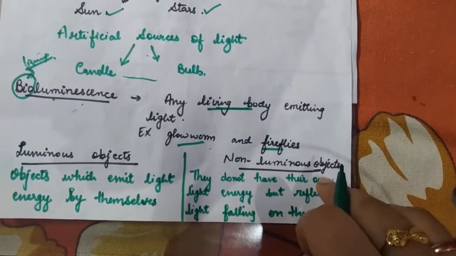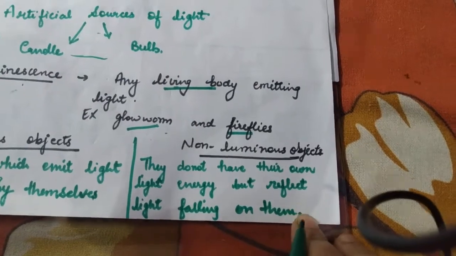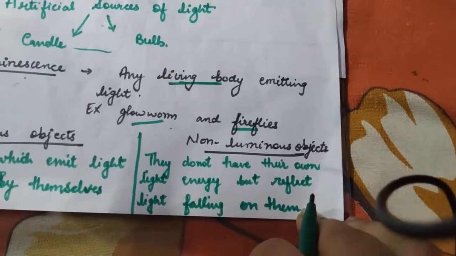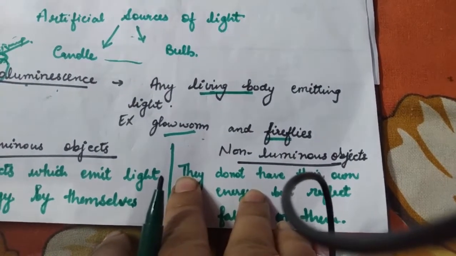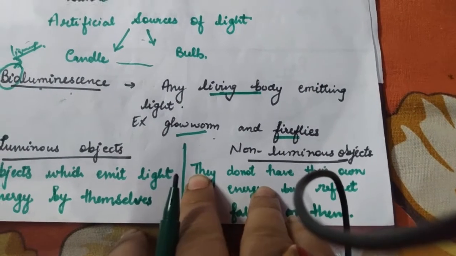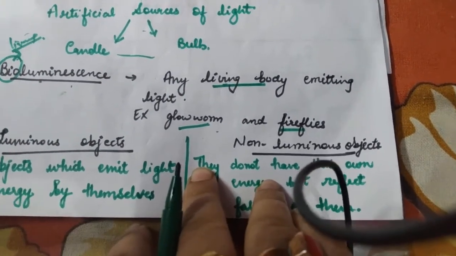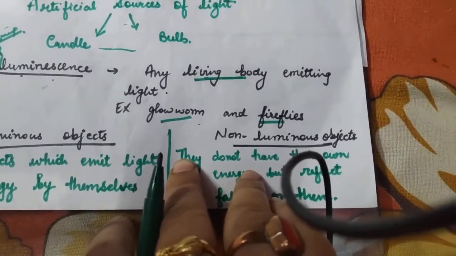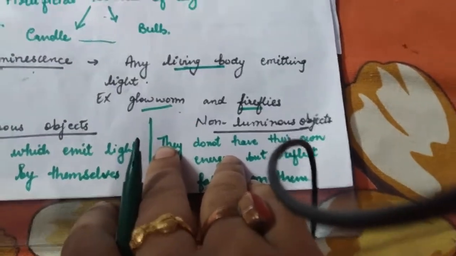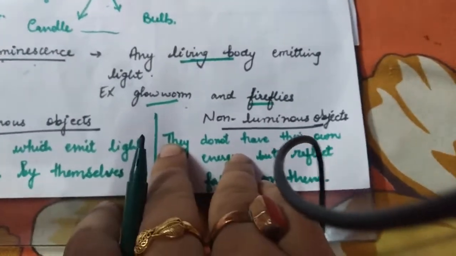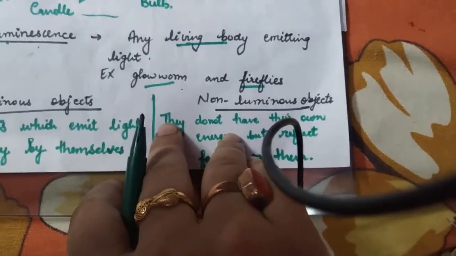And non-luminous objects are the objects which do not have their own light. They can only reflect the light which is falling on them. Like our body: you are able to see each other just because your body is able to reflect the light, and the light is not entering or passing through your body. So light can only be reflected by your body. But that light will not be considered your own light, because it is only the light of a tube light or bulb in the room, or the sunlight, that your body has reflected.